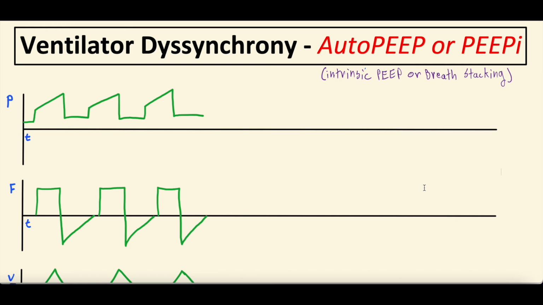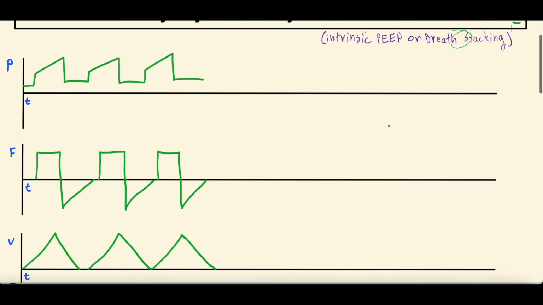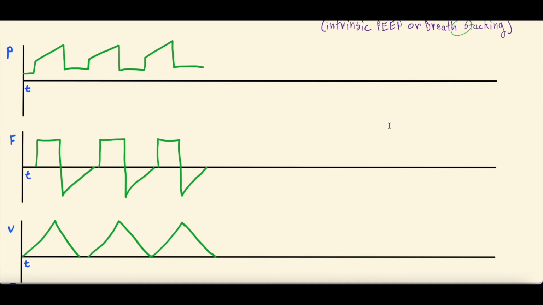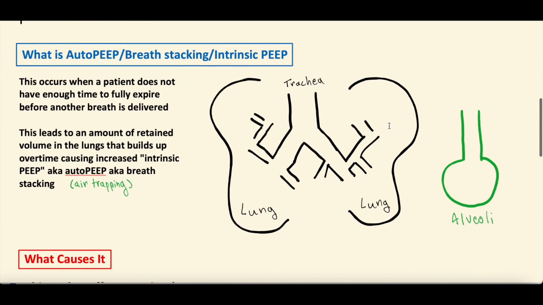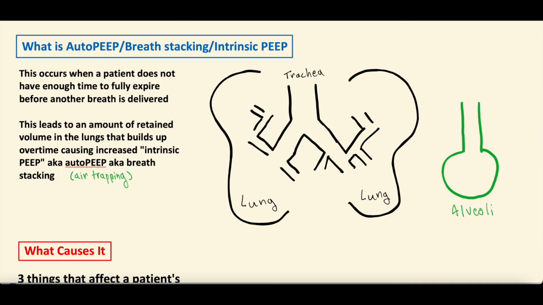All right, thanks for sticking around. So to get started, auto PEEP or intrinsic PEEP or breath stacking or air trapping. I should say PEEP with the little i after it stands for intrinsic PEEP. i for intrinsic and then PEEP. What is it? So these are the scalars here, and we're going to come back to this because it's nice to demonstrate a lot of these things on these scalars. But to get into some of the introductory knowledge, what is auto PEEP or breath stacking or intrinsic PEEP?